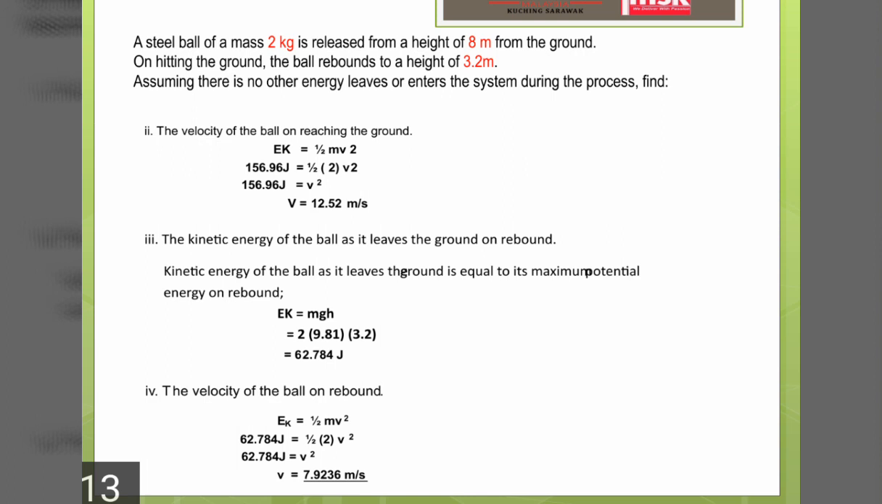For question number 3, the kinetic energy of the ball as it leaves the ground on rebound. We use the principle of conservation of energy that says EK equal to EP. So the kinetic energy is equal to the potential energy. Therefore the answer is 62.784 joules. And question number 4, the velocity of the ball on rebound. For this question, we use the formula for kinetic energy, EK equal to half mv squared. So the answer is 7.9 meters per second.